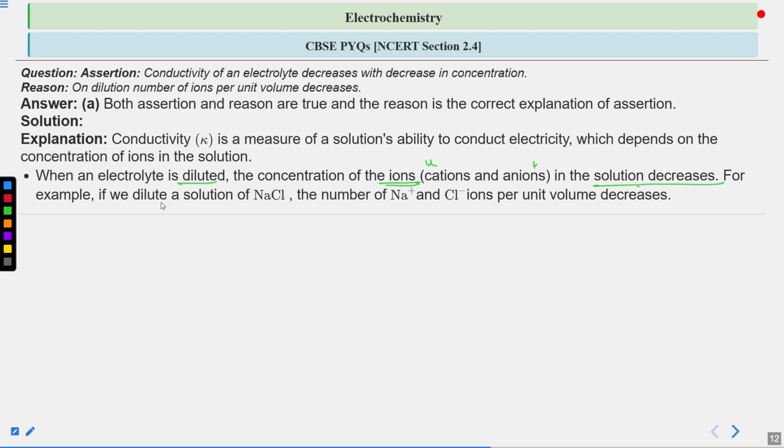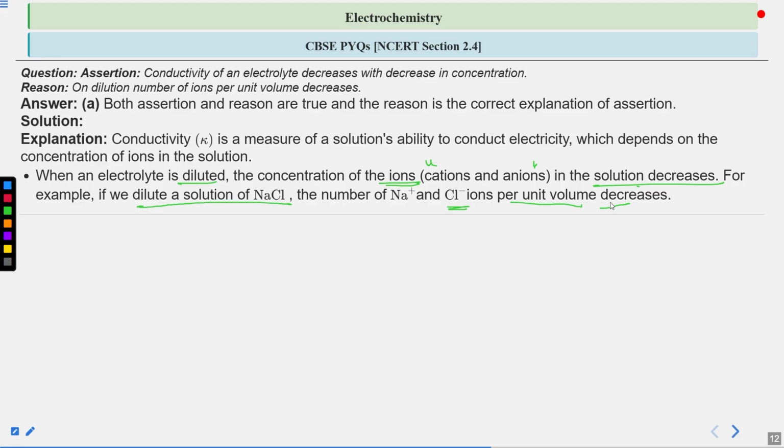For example, if we dilute a solution of sodium chloride, another name is table salt, so if you take a table salt solution or NaCl solution and dilute it, the number of sodium positive and chlorine negative ions per unit volume decreases.